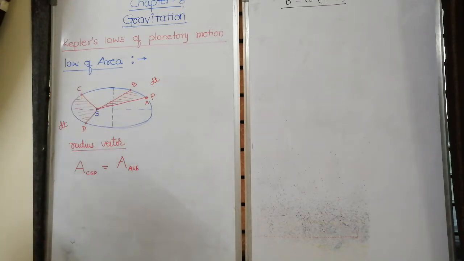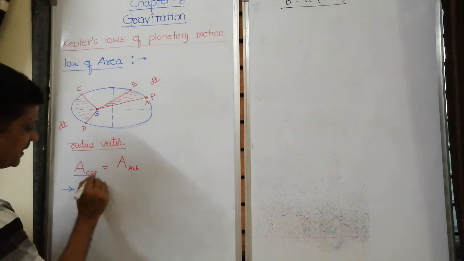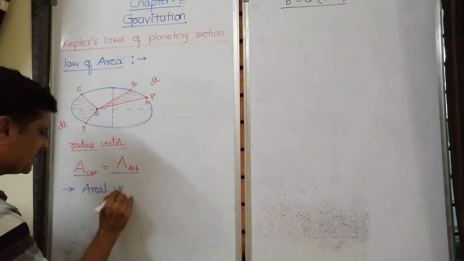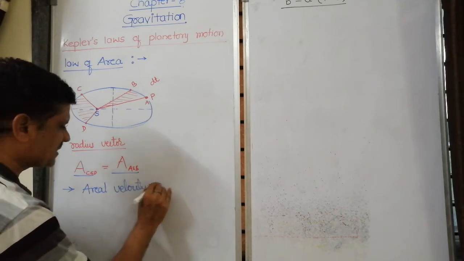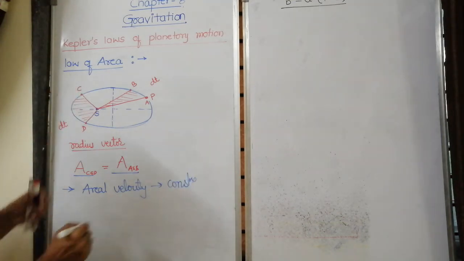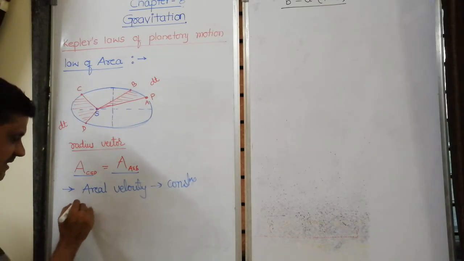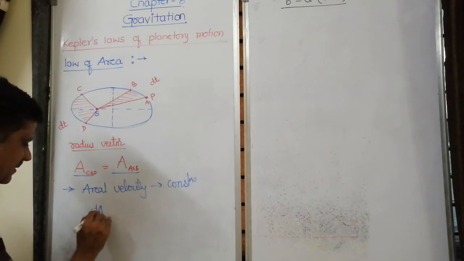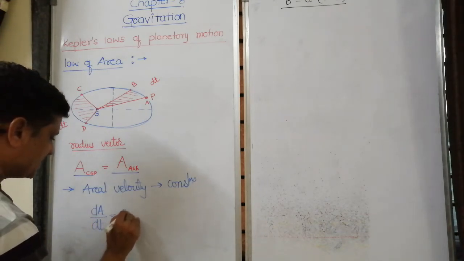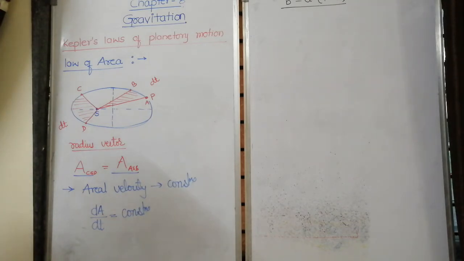Right? According to this, if it covers equal area, its aerial velocity, the aerial velocity of the planet, remains constant. What is this aerial velocity? If I say the area is A, then dA by dt is called the aerial velocity. This remains constant, right? So copy this.